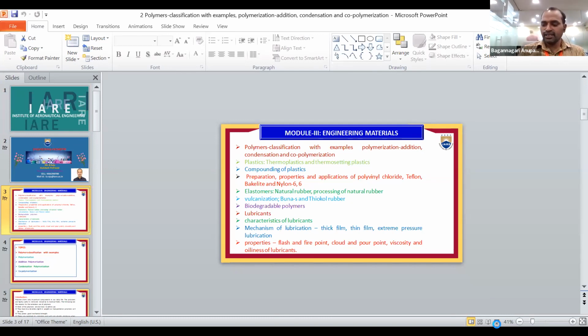That is module 3. In module 3, engineering materials, we'll discuss polymer classification with examples, polymerization, and classification of polymerization. Classification of polymerization has three types. Yesterday we discussed addition polymerization, condensation polymerization, and one more, copolymerization. Next one is plastics.